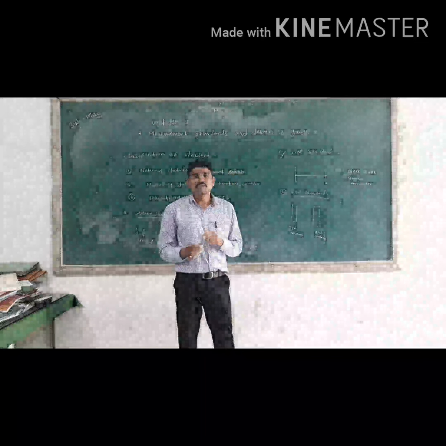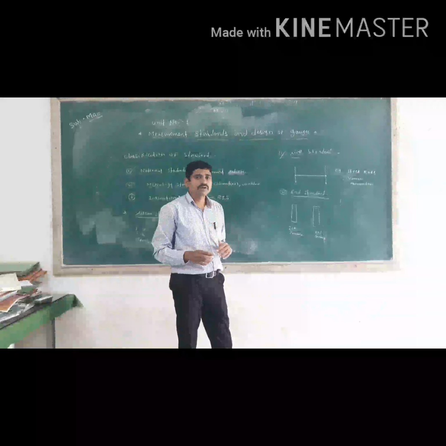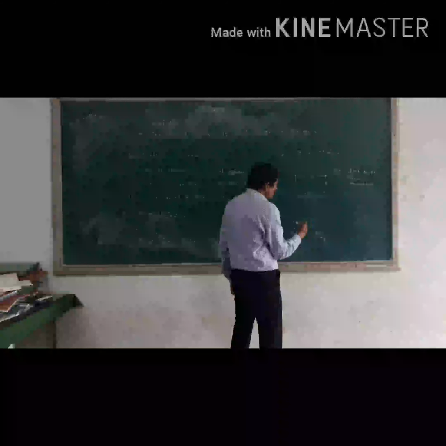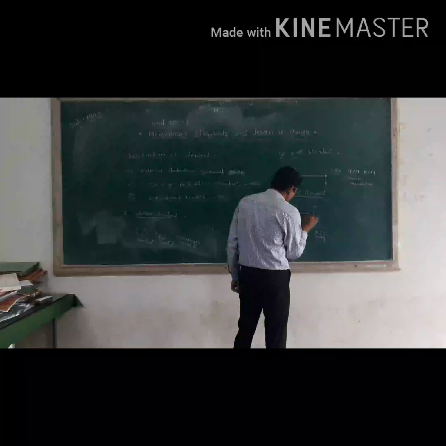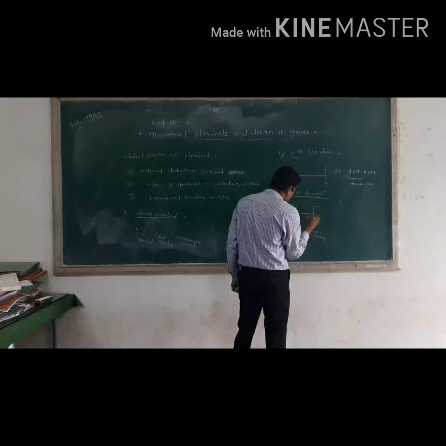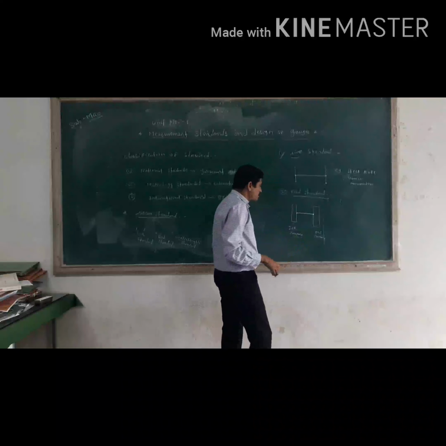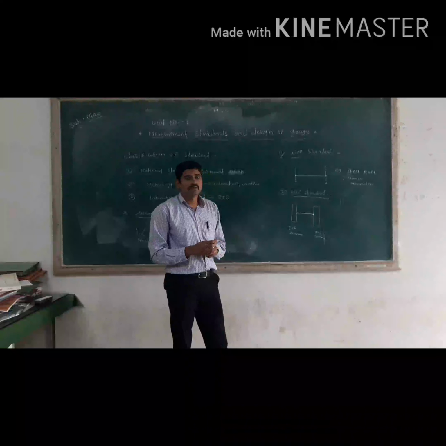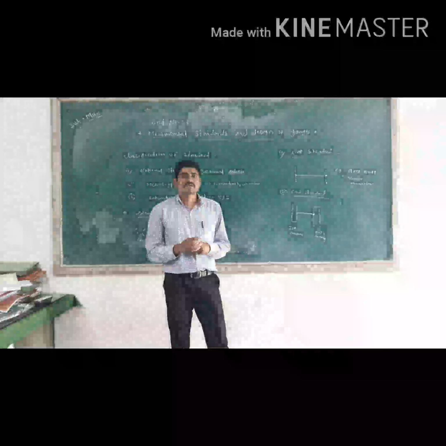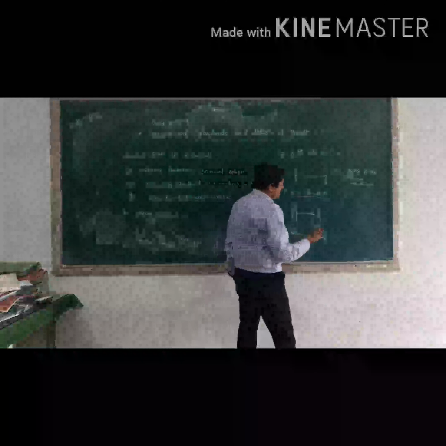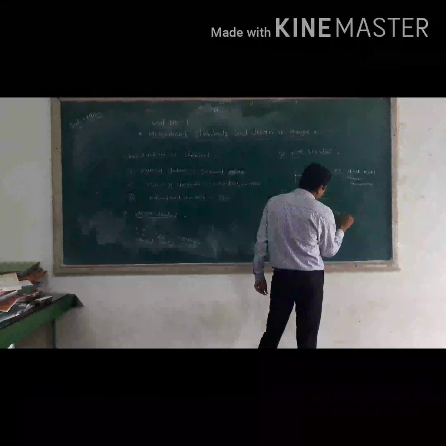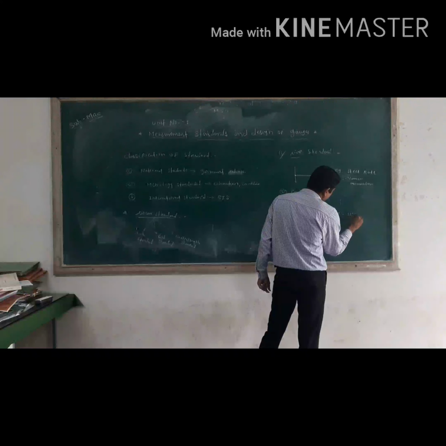Then how to measure the distance between those two parallel faces? See, this is the first and the second surface. We want to measure the length, right? Then how to measure that? We generally use length bars and slip gauges in the form of an end standard.